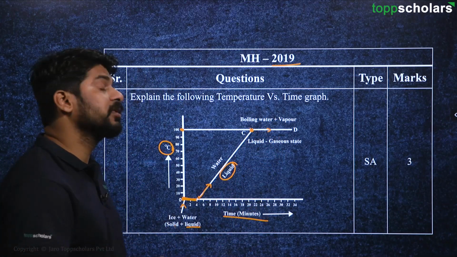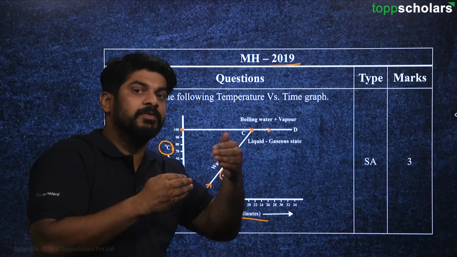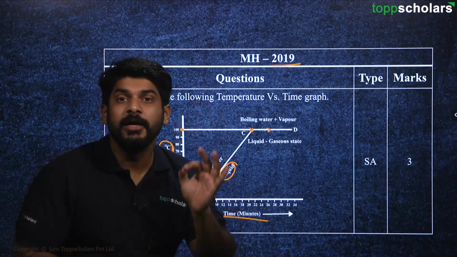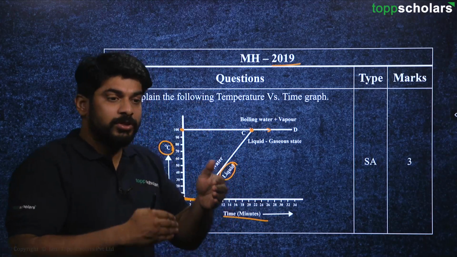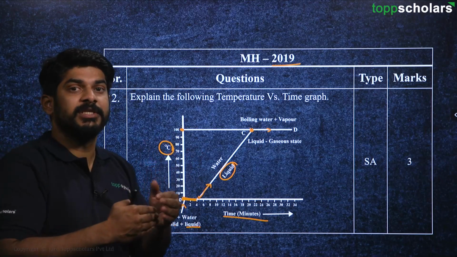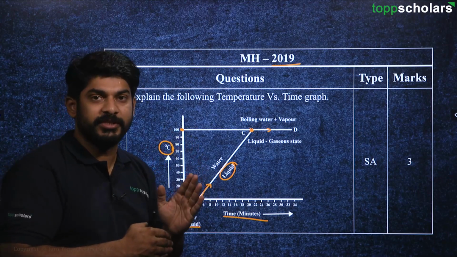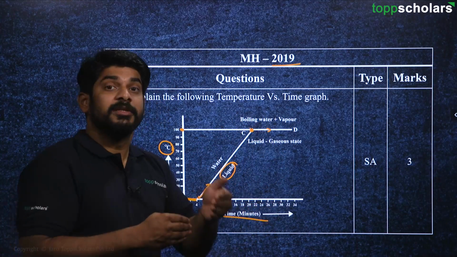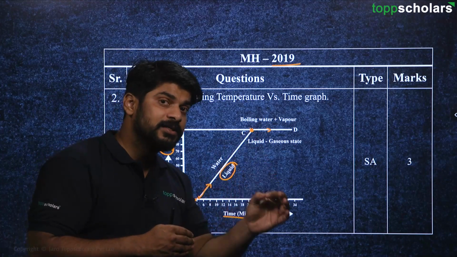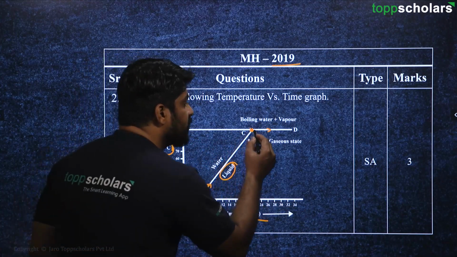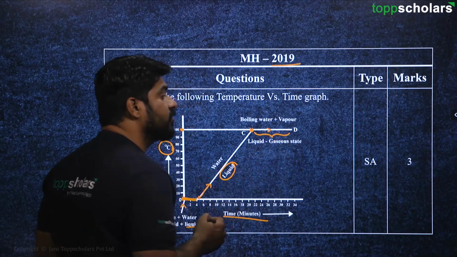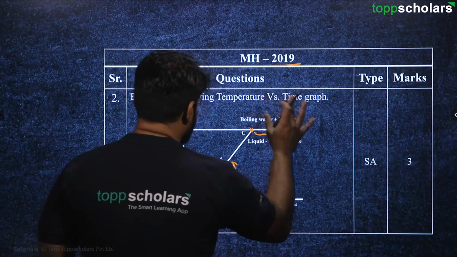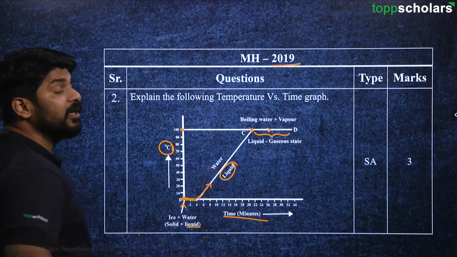But again, even when it just converts into vapor state, the temperature initially remains 100 degrees Celsius itself. When it converts into gaseous state, that is vapor state, its temperature is still the same, but there is a difference in heat content in this range, and again it is called latent heat. So this is the explanation of this particular graph.